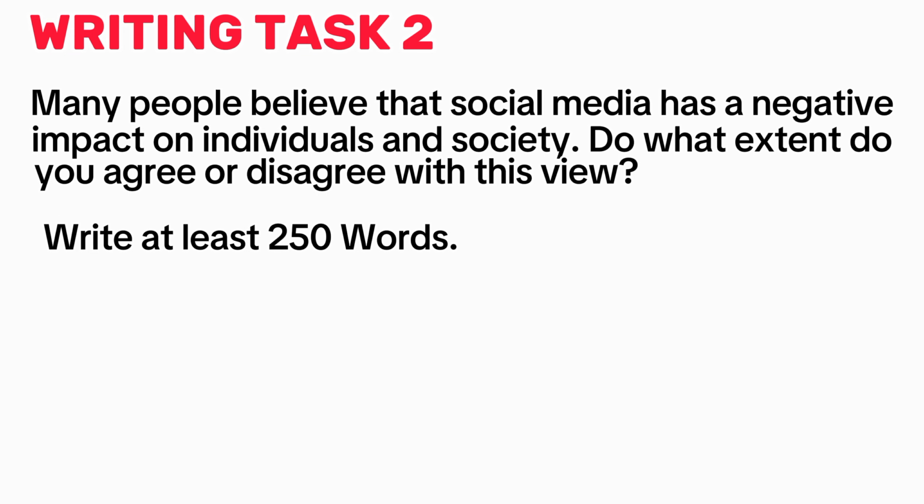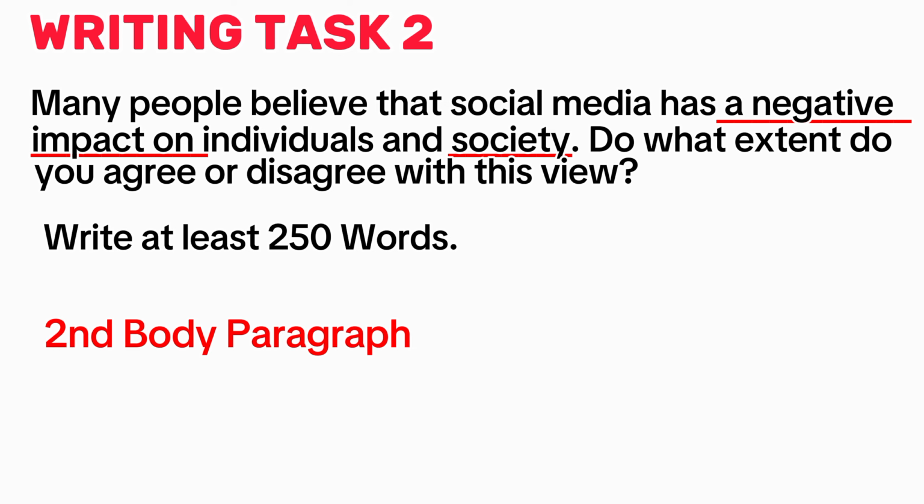Which ideas can you explain properly? Which ideas can you give an example of? So if you can explain agreement well, then agree. If you can explain disagreement well, then disagree. Now the negative impacts on individuals will be discussed in one body paragraph, and the negative impact of social media on the society will be discussed in the second body paragraph.